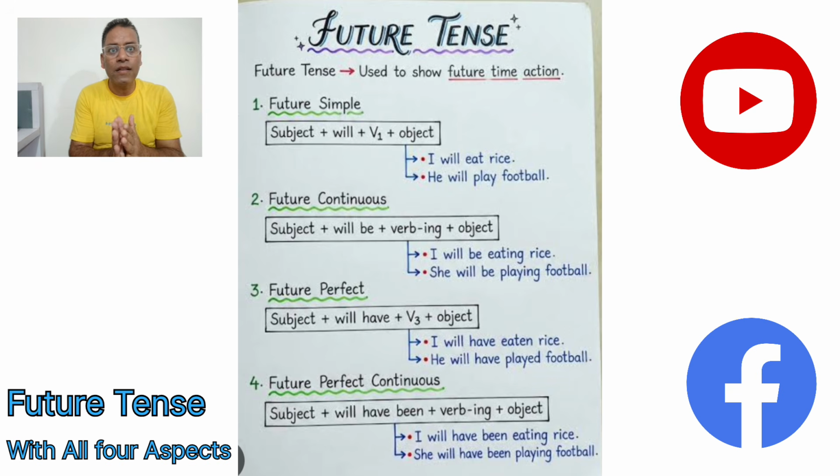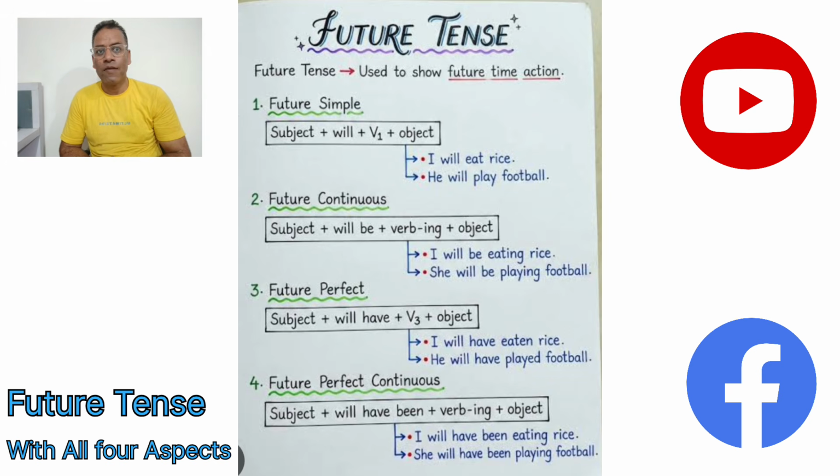Again, the helping verb will has been used, but along with it we put be as another helping verb. It becomes will be. Only then, as per the English grammatical rules, is it possible to make the sentence progressive. So the structure is subject plus will be plus the ing form of the verb, that is the first form of the verb plus ing, the present progressive form, and then the object.